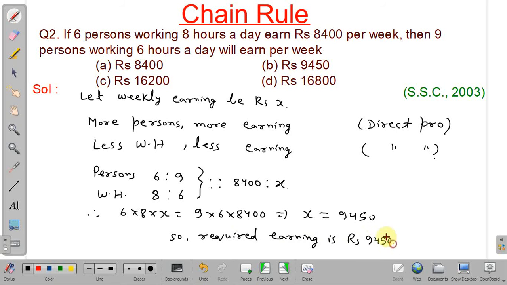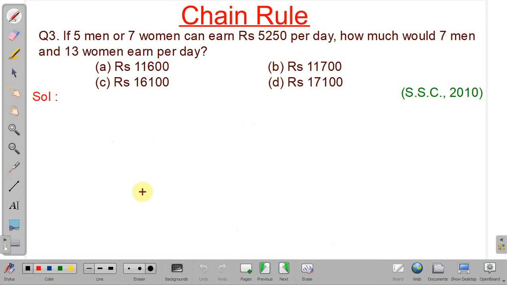Our answer will be option number B. We will discuss next problem. See, in this problem it is given 5 men or 7 women can earn 5250 per day. So what will be the earning when 7 men and 13 women are working together?